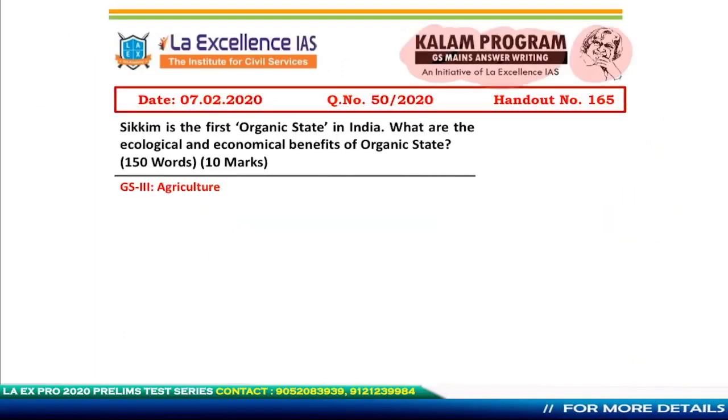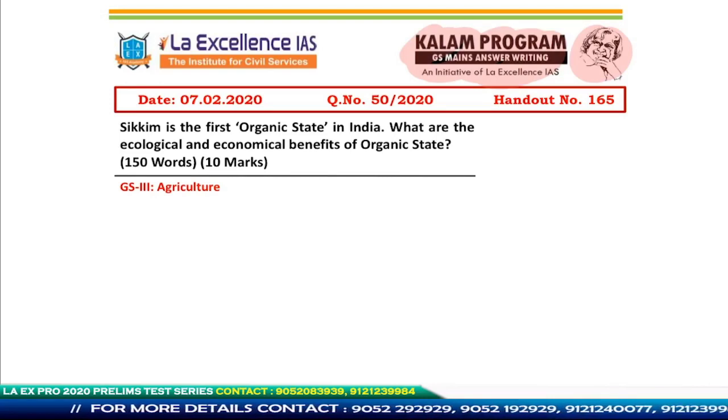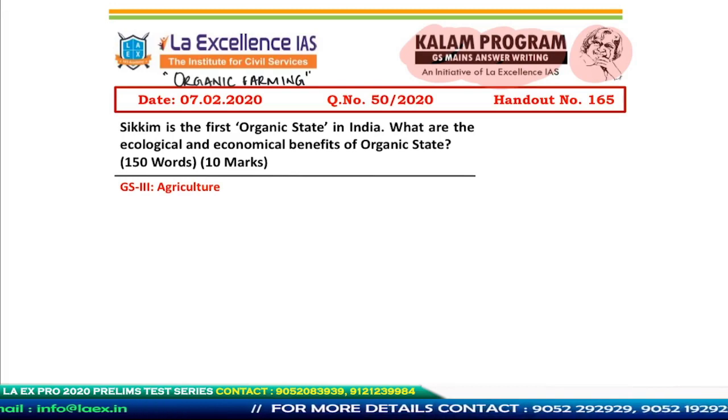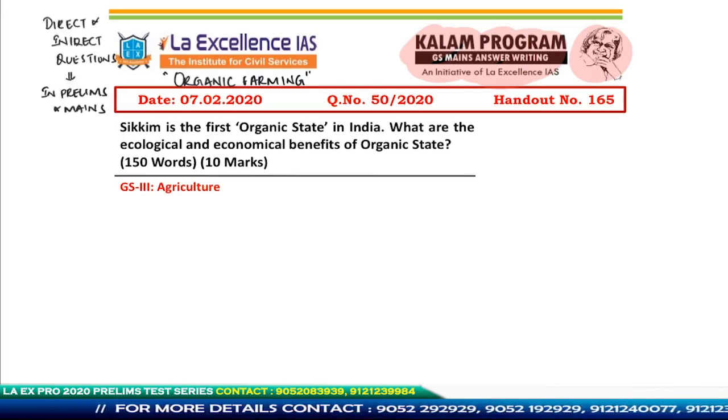So today I've picked up a previous year question from GS3. This was asked in 2018 or 2019 or something, but this is a previous year question. This was based on the concept of organic farming. Organic farming was the rage for the past 3 or 4 years, and there were several questions on prelims or mains in relation to organic farming directly or indirectly.